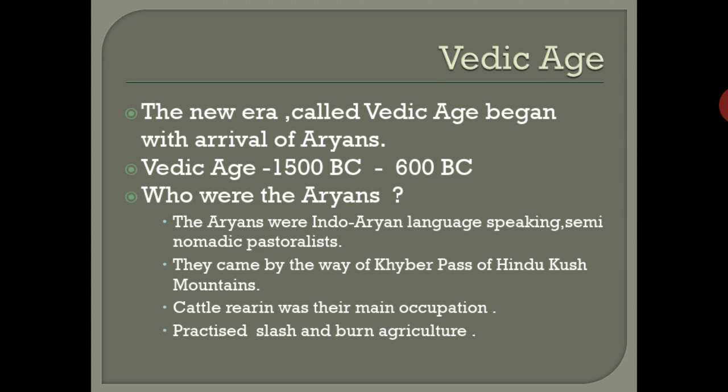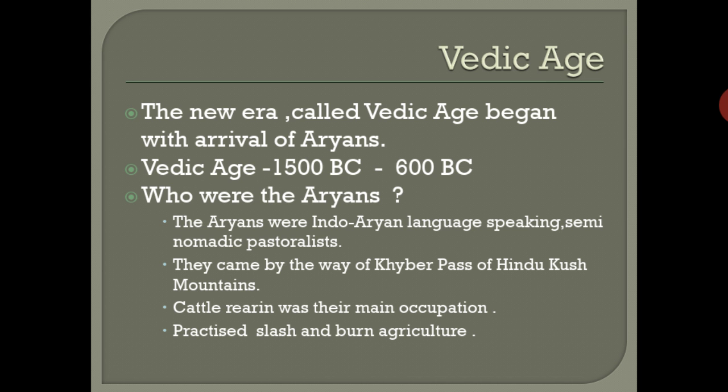Okay, who were the Aryans? This is the first question we have. The Aryans were Indo-Aryan language speaking, semi-nomadic pastoralists. Their language was Indo-Aryan, and they were nomadic people. Their occupation was cattle rearing and agriculture. They came by way of the Khyber Pass of the Hindu Kush mountain, and that is how they entered India. Their occupation was cattle rearing.